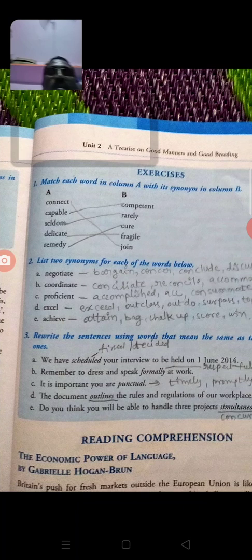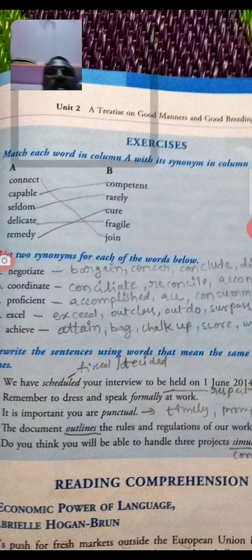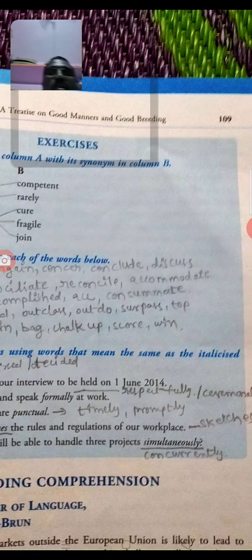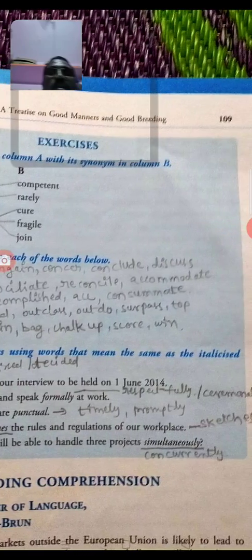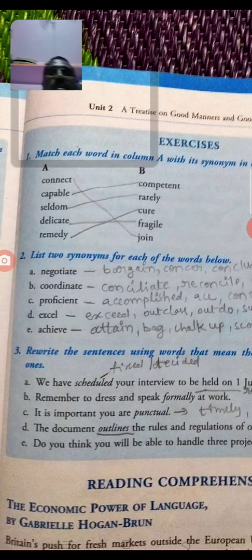And there is another way they ask in the questions. For the third example, rewrite the sentences using words that mean the same as the italicized ones.